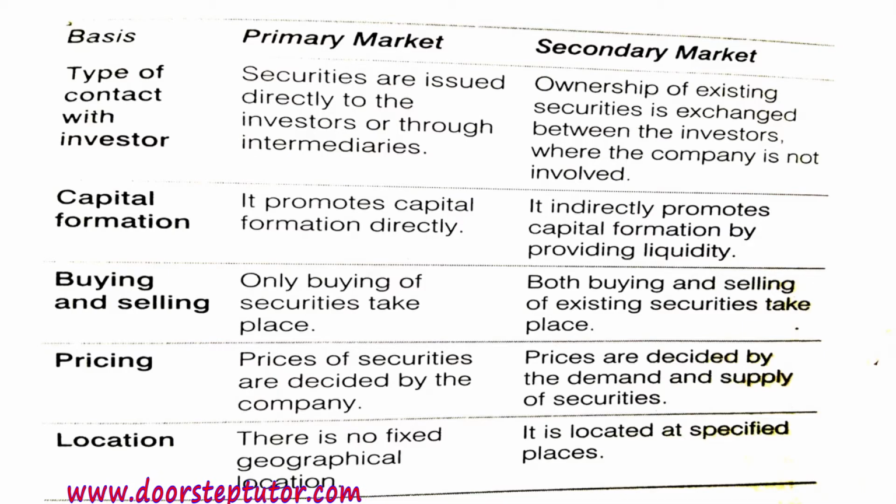In the primary market, only buying of securities takes place, whereas in the secondary market, buying as well as selling takes place. Prices of securities are decided by the company in the primary market, whereas prices are decided by the demand and supply of securities in the secondary market. Primary market has no fixed geographical location, whereas secondary market has specified places.